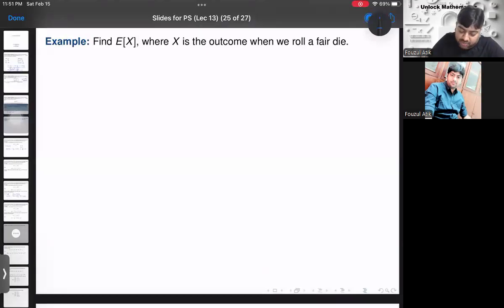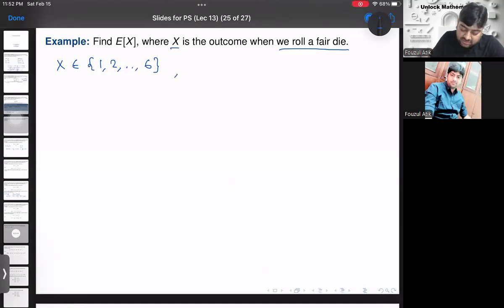See, suppose X is the outcome when we roll a fair die. Find the expectation of this random variable. So here X is a discrete random variable, which is the outcome when we roll a fair die. So one fair die we are rolling, what are our outcomes? The random variable X will take which values? It is 1, 2, 3 up to 6. It has only 6 outcomes, and because X is the direct outcome, it will take either 1 or 2 or 3 or 4 or 5 or 6.